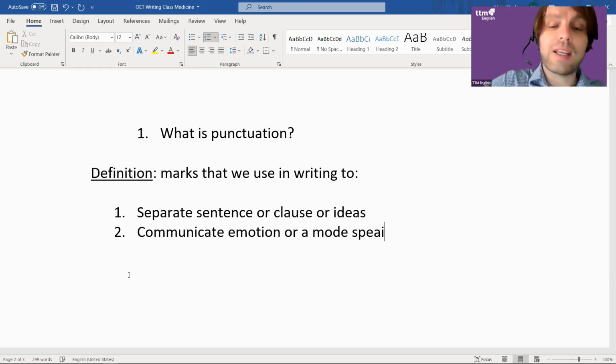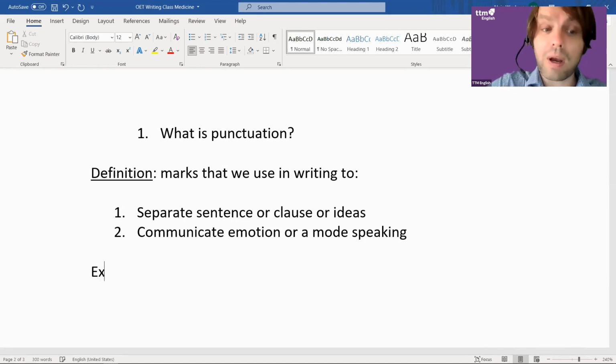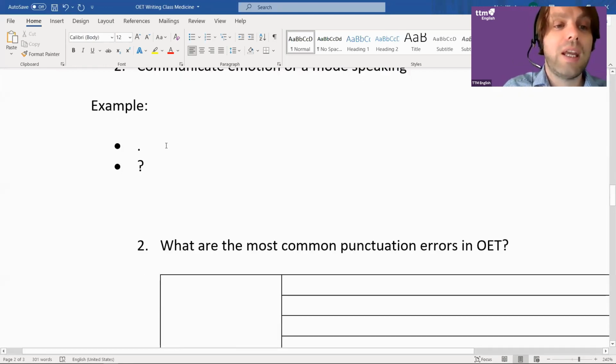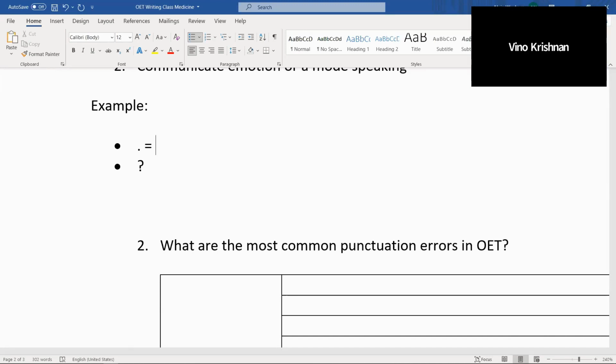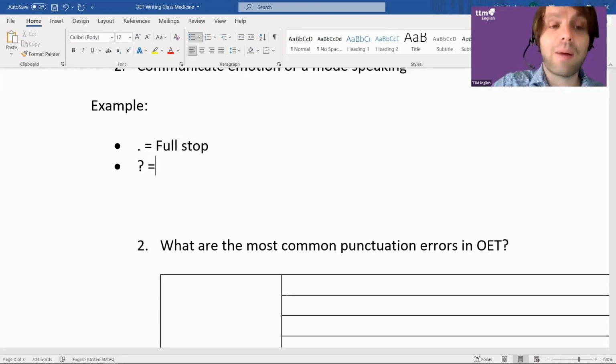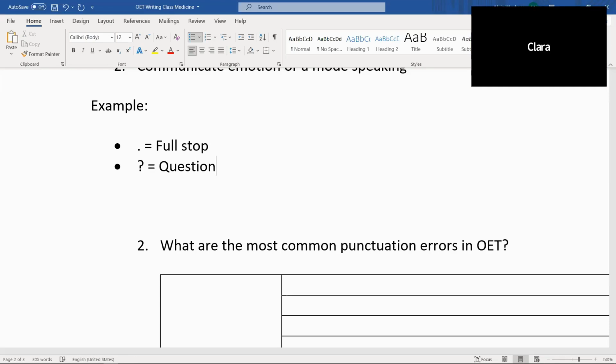Okay, let's think about examples though, because examples are what really make things clearer. For me, it becomes much clearer when you look at these specific examples. So what is that one? We already did it, right? Equals. No, that one there, sorry. Full stop, or full period. We'll use the UK term, but you can also say period. That one is question mark. I'll just put it here.